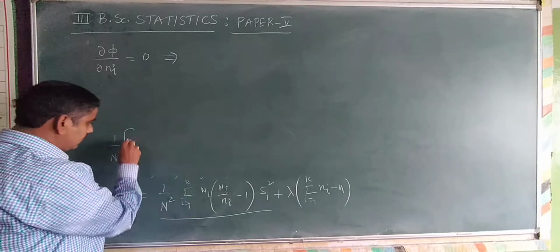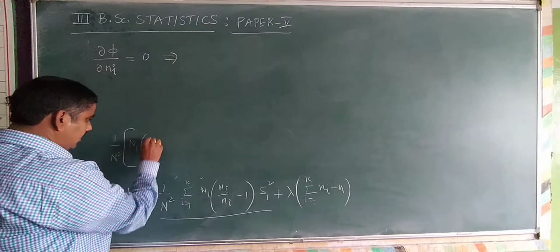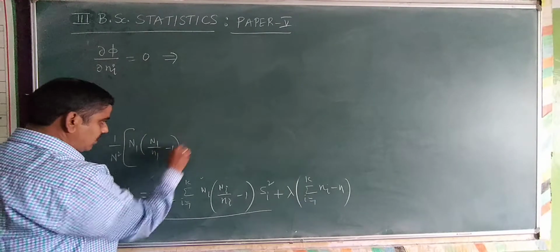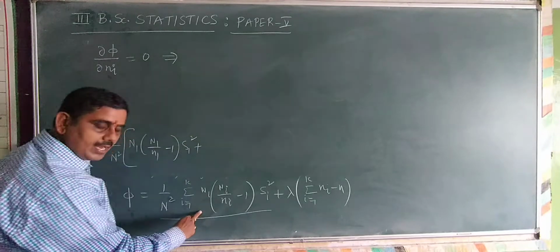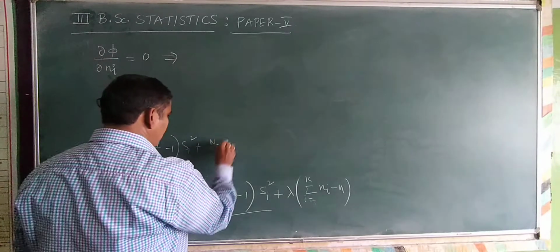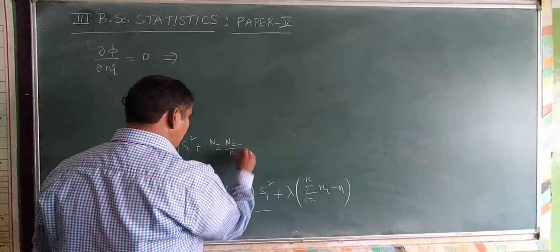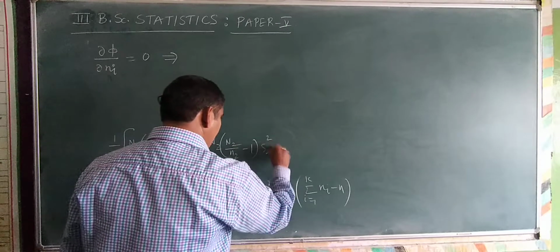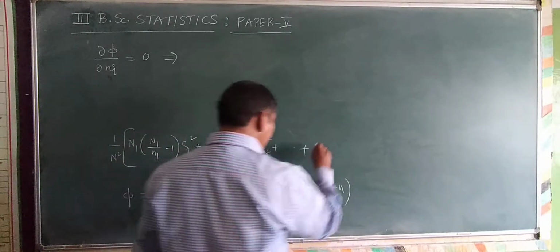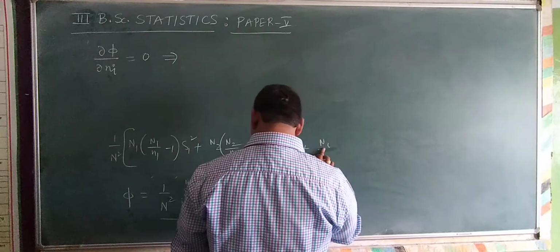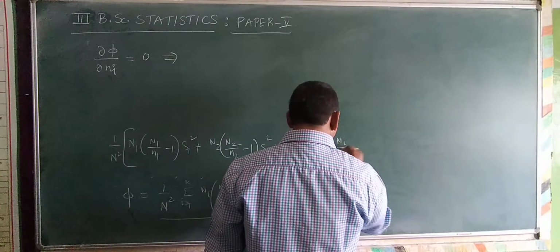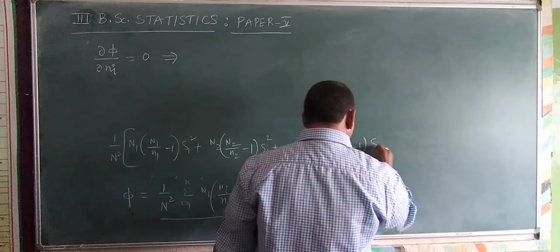Substitute i is equal to 1: N1 into N1 by small n1 minus 1 into s1 square. Substitute i is equal to 2: that is N2 multiplied by capital N2 by small n2 minus 1 into s2 square. Plus and so on, plus the ith term: Ni multiplied by Ni by small ni minus 1 into si square.